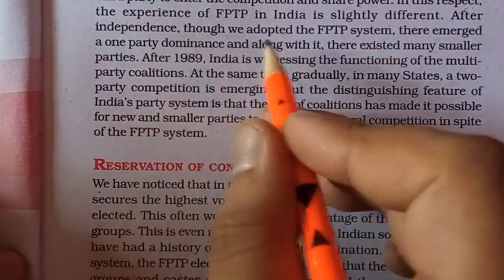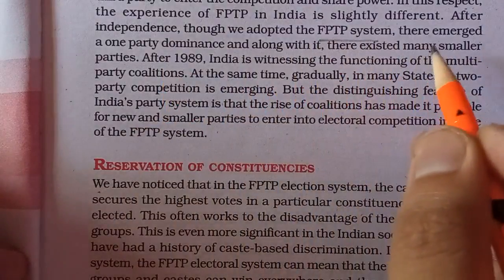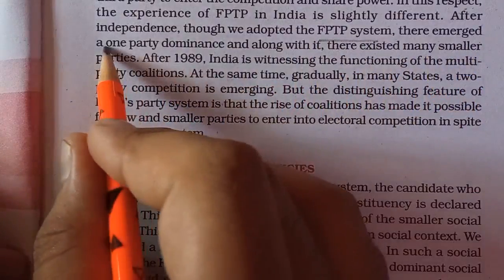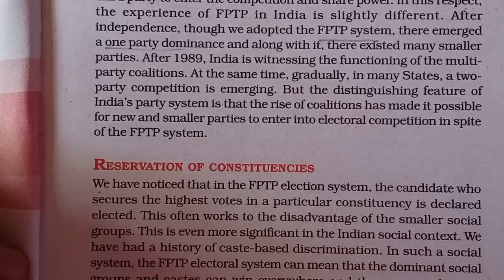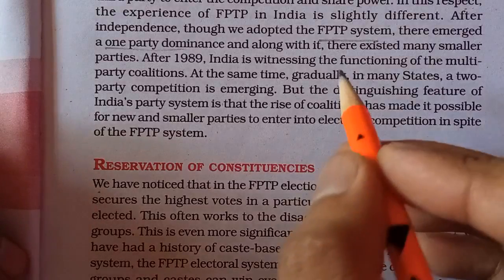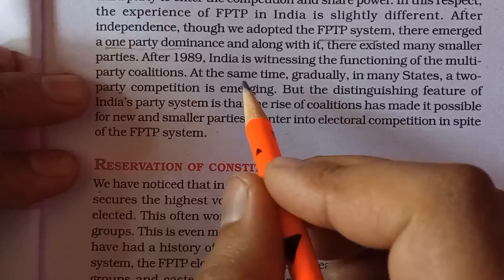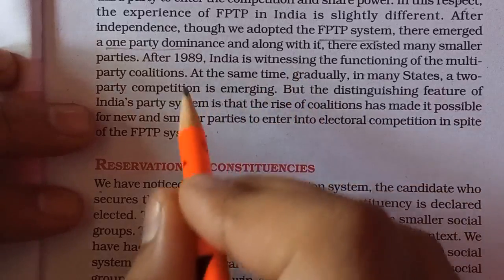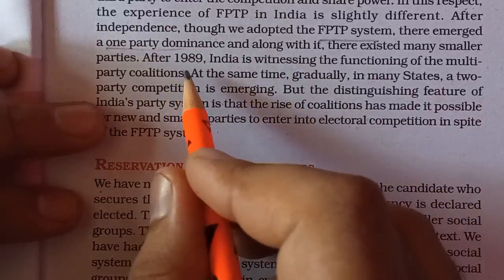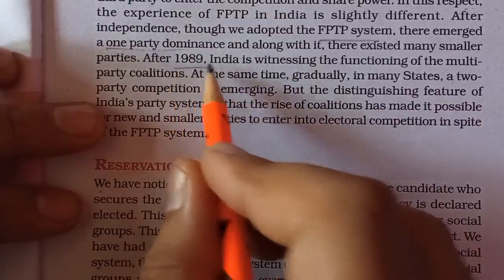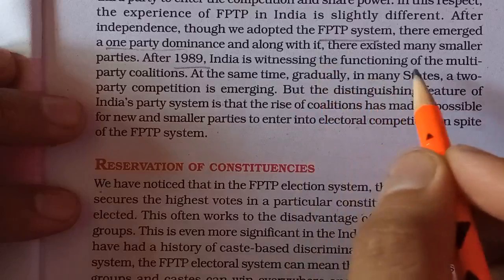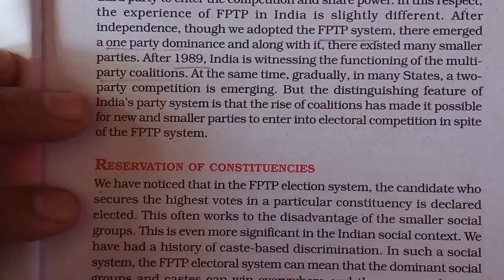Though we adopted the FPTP system after independence, there emerged one-party dominance. For three continuous general elections, it was a dominance of the Congress party, but along with it there existed many smaller parties. Although there were many smaller parties, Congress was dominant at that time. But after that there was a phase of transition, I would say after 1989, where we started witnessing the functioning of multi-party coalitions, and the governments formed were coalition governments.